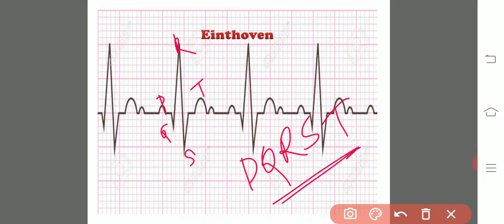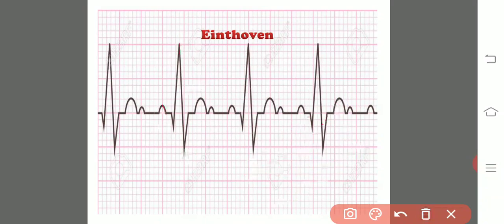Apart from this graph, the straight line and the distances in between P, Q, R give the time elapsed for the electrical impulse to reach from one point to another point. That is, the distance in between all these points shows the time.